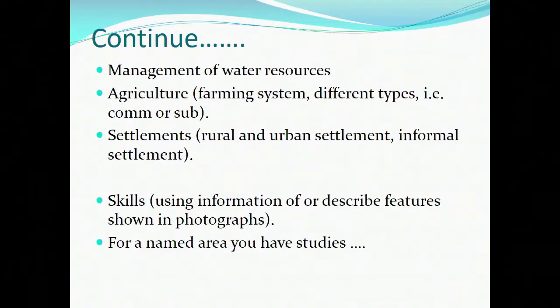Therefore, make sure that you know how we are able to manage our water resources, how we are able to make them available to our people, because water is a very scarce resource. Here and there you will find people fighting over water. Therefore, we must know how to manage our water so that we do not run out of it.